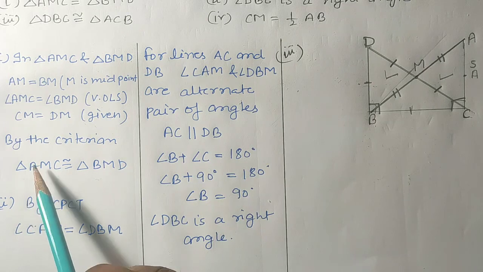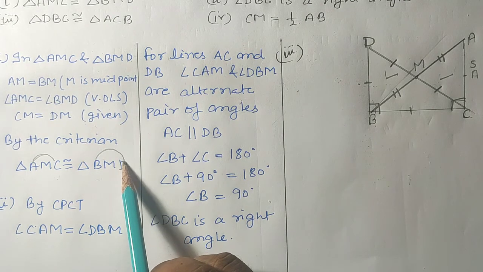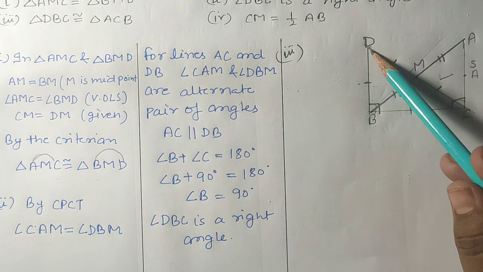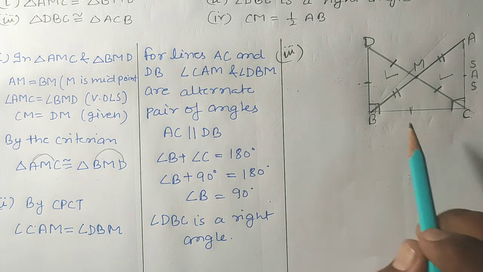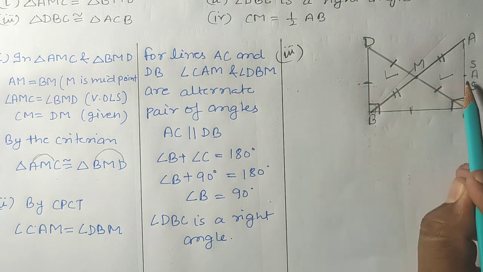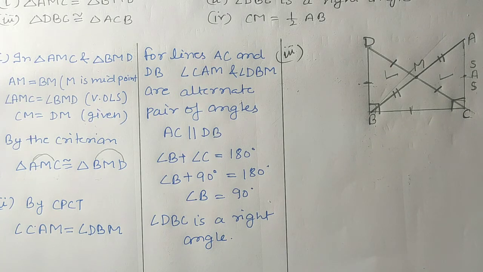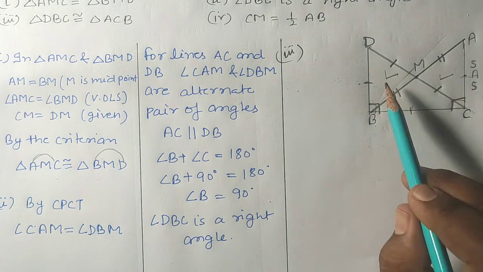Okay, so see, the side AC of this triangle will be equal to the side BD of this triangle. Means this side AC will be equal to BD. So like this we are having one more element, that is side. So by the criteria side angle side, we can show that these two triangles are congruent. Okay students, any confusion is there? See, one side is common, two angles are 90 degree, and one side by CPCT. Okay, by CPCT we can show that these two sides of these two triangles are equal.